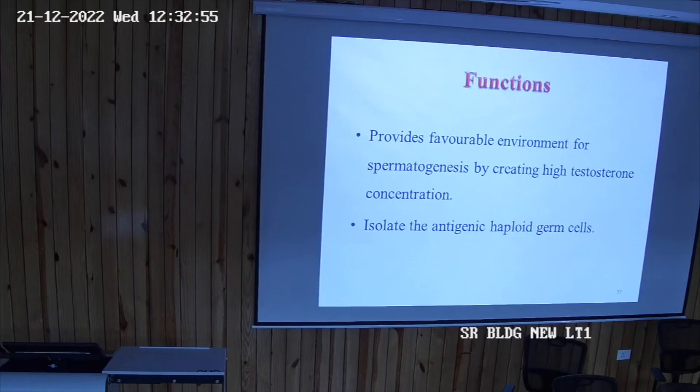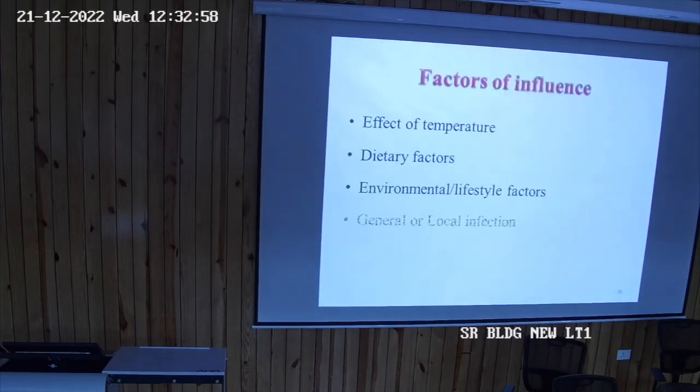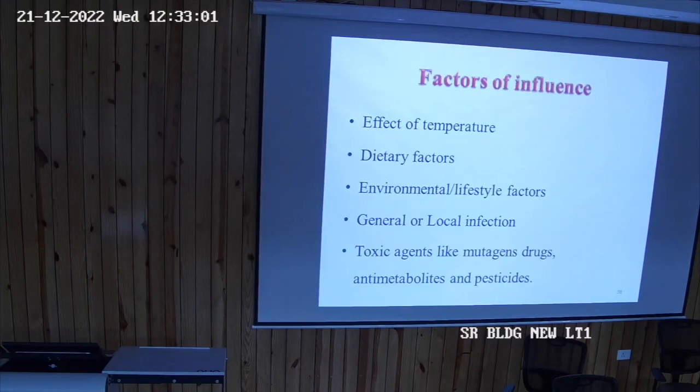So this blood barrier formed by the tight junctions between these Sertoli cells is required, and then the factors which can influence the spermatogenesis are the environmental and lifestyle factors, then toxic agents, mutagens, drugs, and metabolites. Alcohol also has a negative effect on the process of spermatogenesis. So, those who want to indulge in it, kindly take a note of that. In many cases I have seen this process is affected by alcohol.